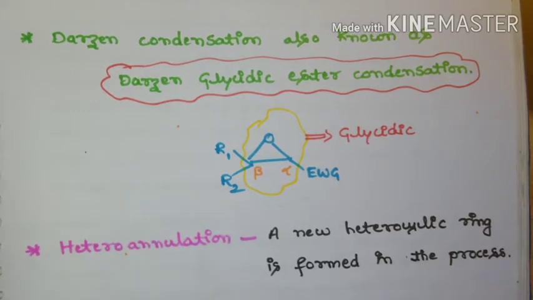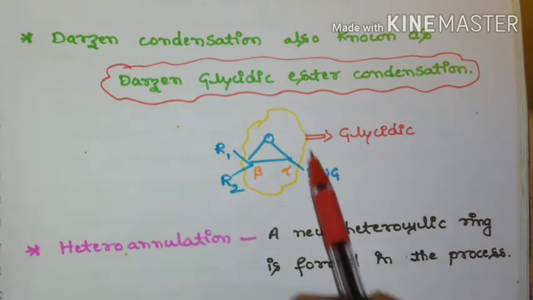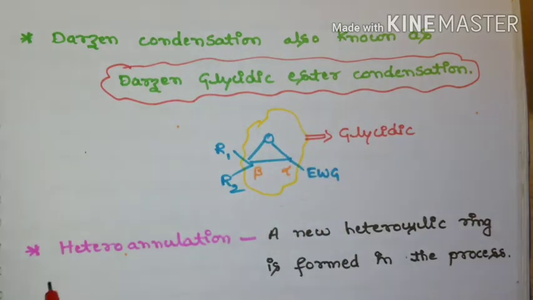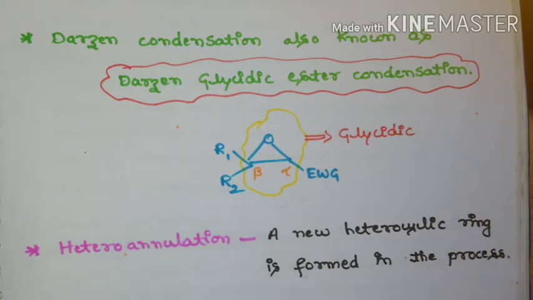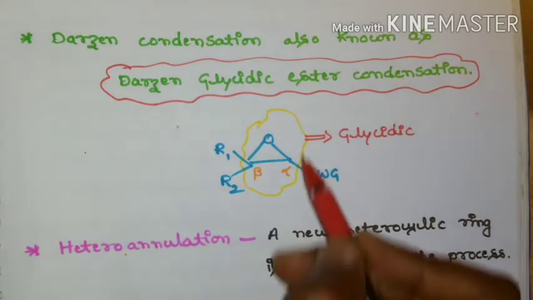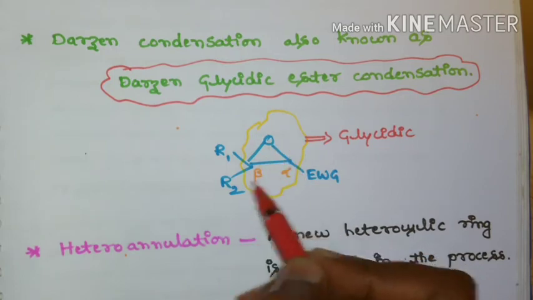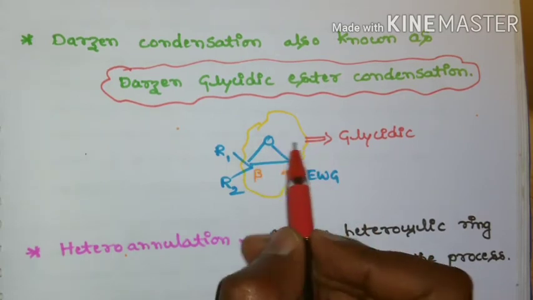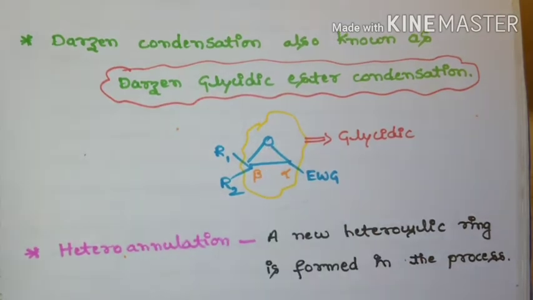So here you can see there is formation of a new heterocyclic ring, hence it comes under heteroannulation reaction. This is the new heteroannular ring which contains oxygen.